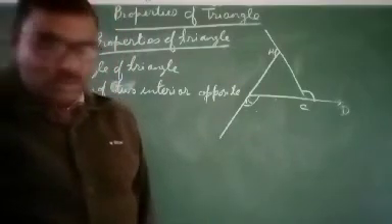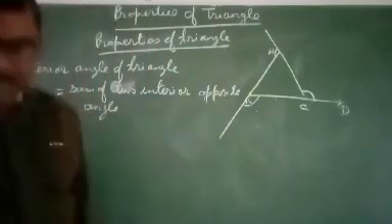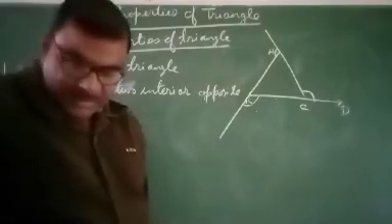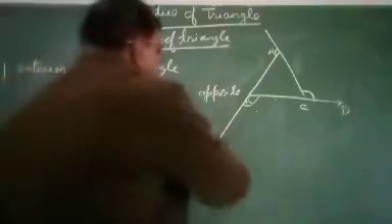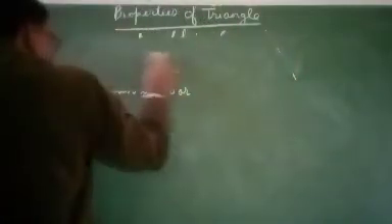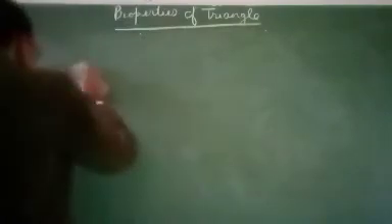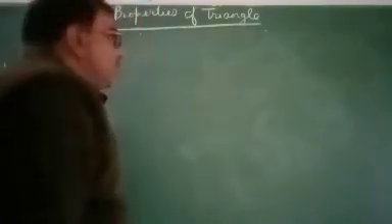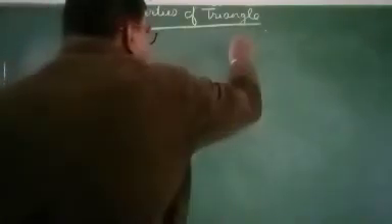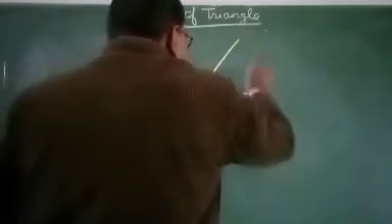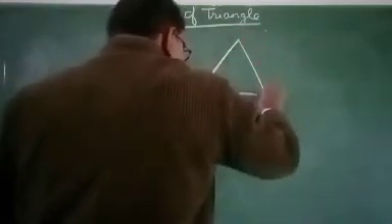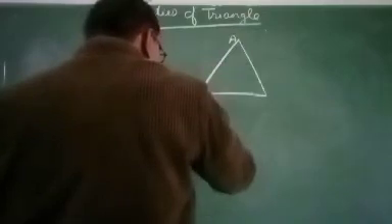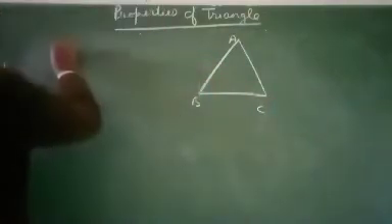Now what is the median of triangle and altitude of triangle? This is triangle ABC. Median.